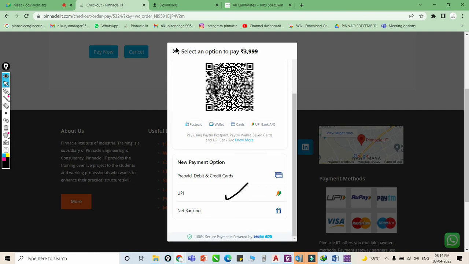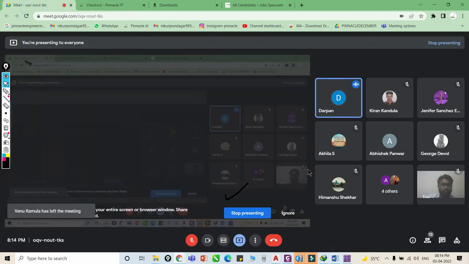Then you will receive the invoice from our company. Also, you will receive another email in which the WhatsApp group link will be there. So just join the WhatsApp group. Only 20 students will be there. No more than 20 students are allowed to join. After 20, you cannot enroll in the internship. So there will be a maximum of 7 groups.